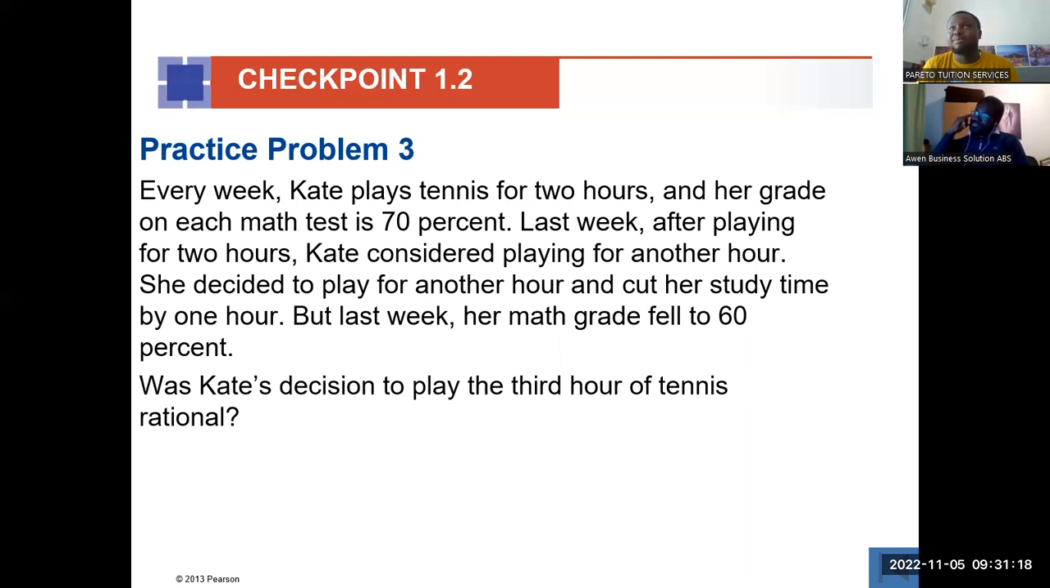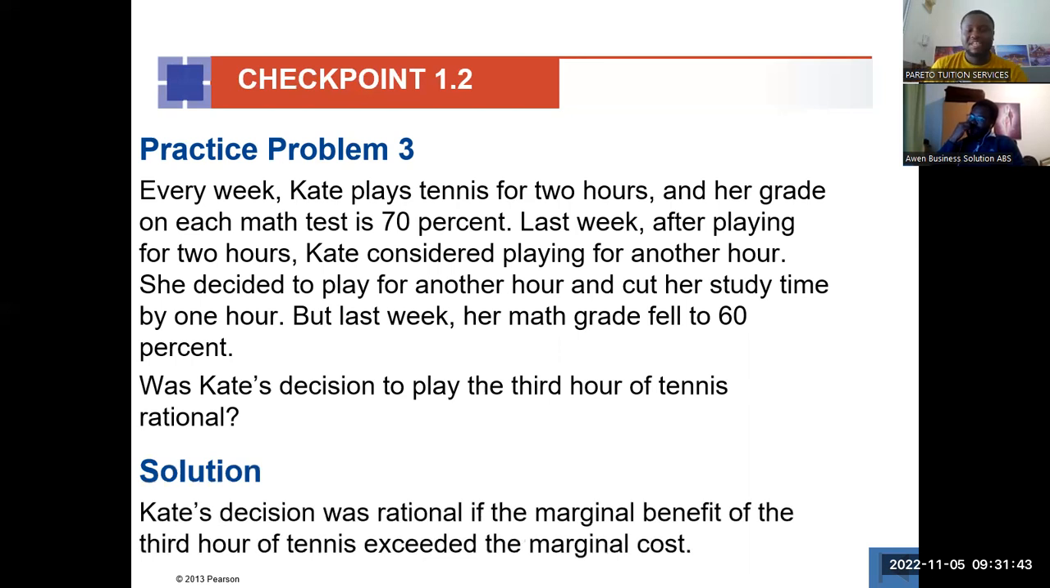But it's possible that maybe it's not Kate, it is Jake. Jake is a man. He can even do tennis for 5 hours. So if after 2 hours he adds another hour, the benefit will still be high. So it is very relative. It even depends on the person we are talking about. So we have to put a restriction on it. So if and only if the benefits on the third hour exceed the marginal cost, then yes, the decision will be rational.